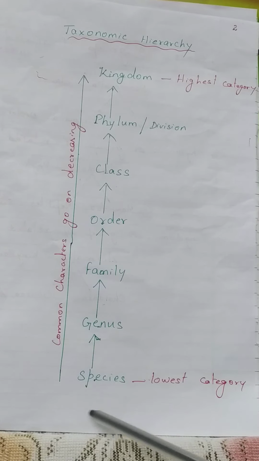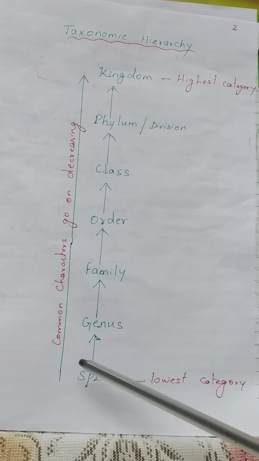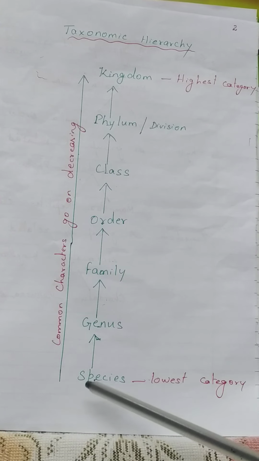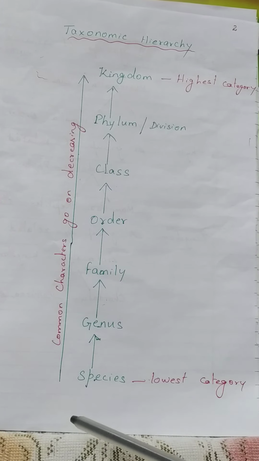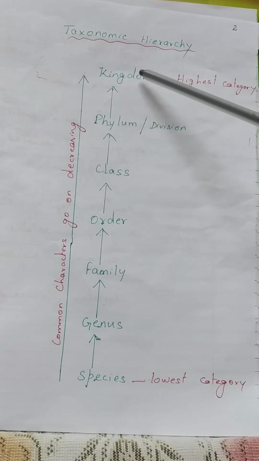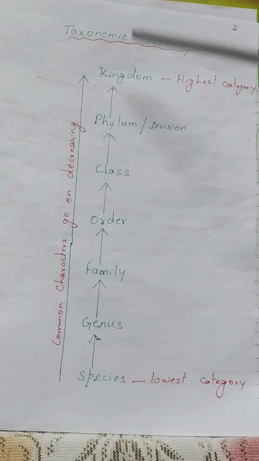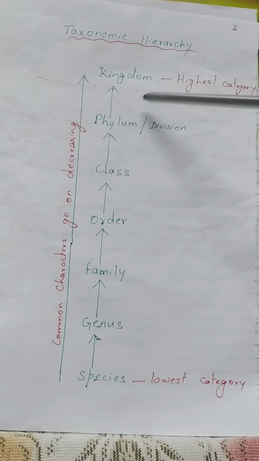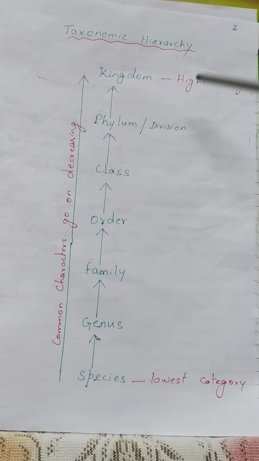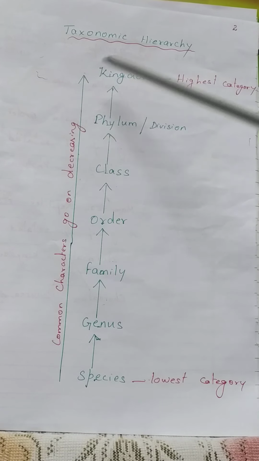Take here in species, for example, Mangifera indica, that is mango plants. All mango plants have more common characters. And you see here under kingdom, Animalia. All animals come under kingdom Animalia. Even human beings, insects, birds, fishes, earthworms, all come under the kingdom Animalia.